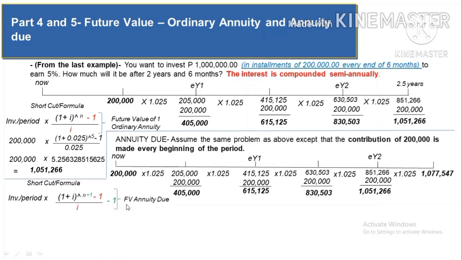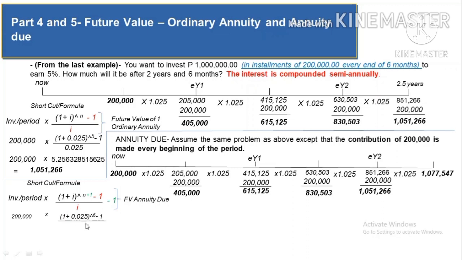Now, to guide you, since the formula has been complicated already, let's substitute the given in this formula. So you have 200,000 times 1 plus 0.025 raised to the power of 6. As you can see, in the previous we used 5, but since we are already on the annuity due, you added 1, so that's why it's 6. Before you solve any others, you need to solve first the 1 plus 0.025 raised to the power of 6 before you deduct this one.